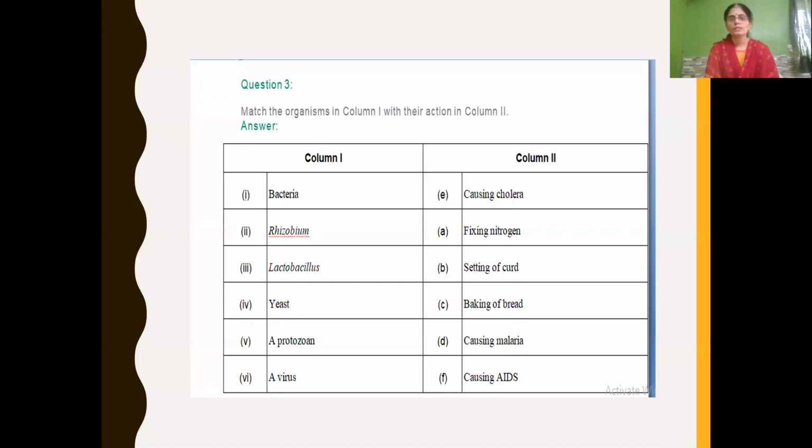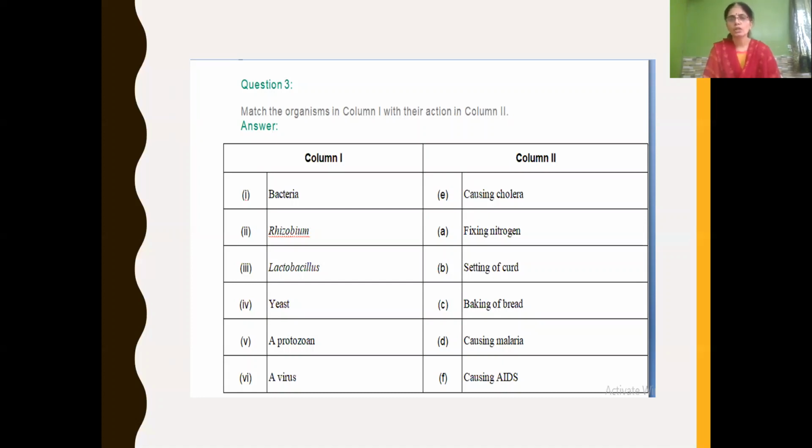And now here, match the organism. Here we match the column, may come, may not come, but here you should know about the microorganisms and whether they are useful or harmful, in what way they are useful or harmful. Bacteria, they cause disease called cholera, isn't it?